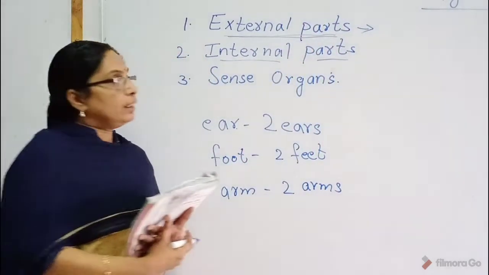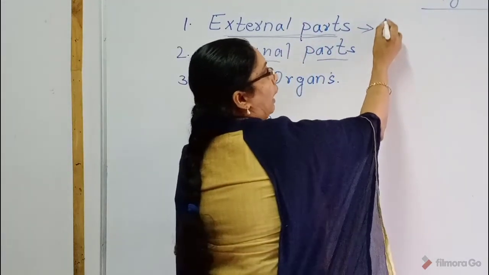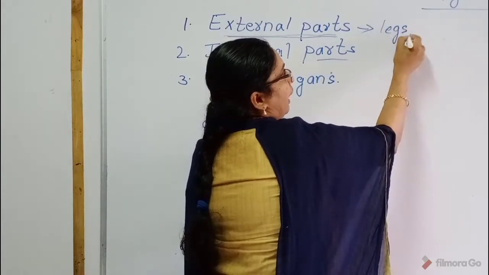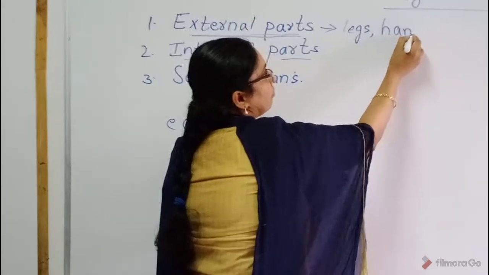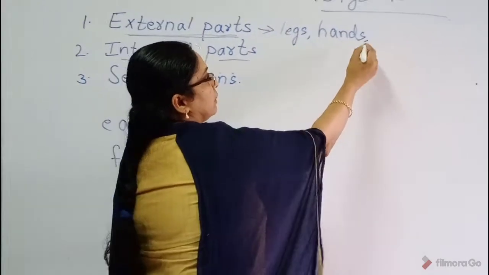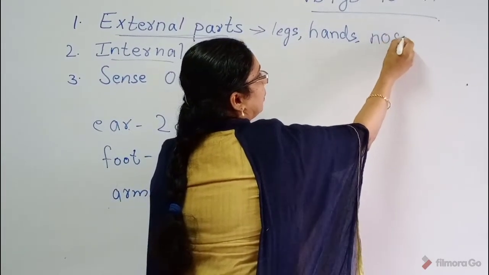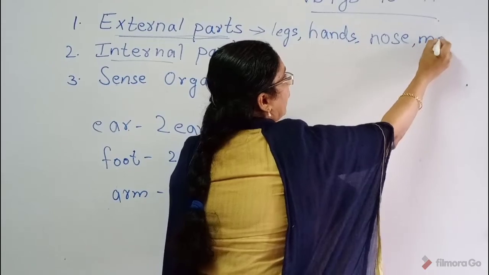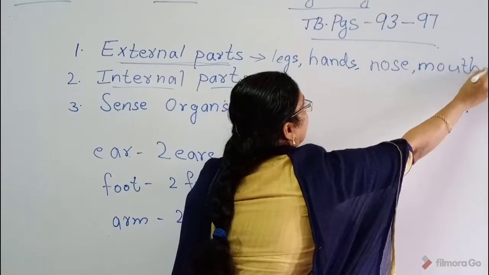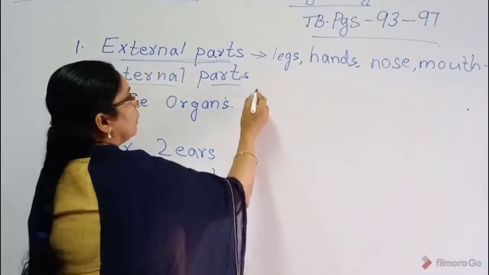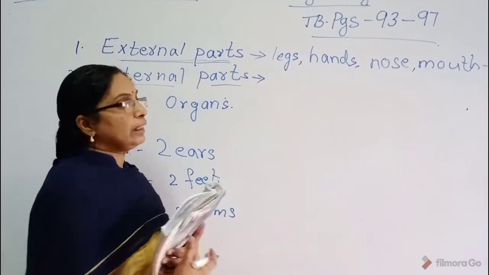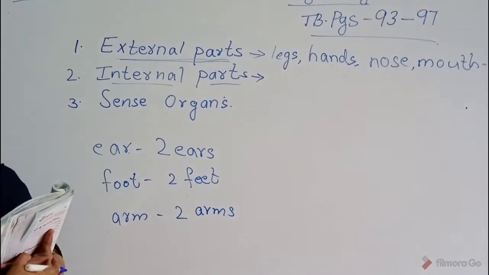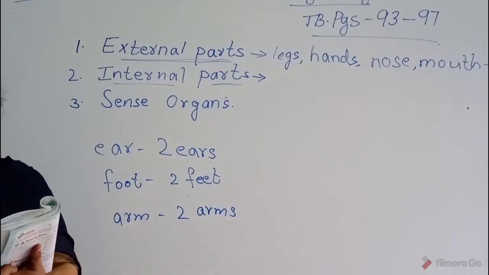Okay. What are the external parts? Legs, hands, nose, then mouth, eyes, many are there, etc. Then, can you say the internal parts of our body?